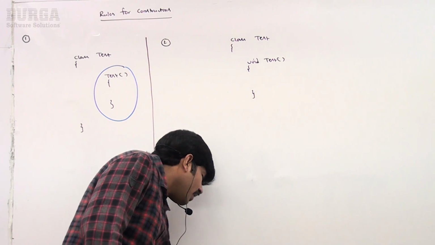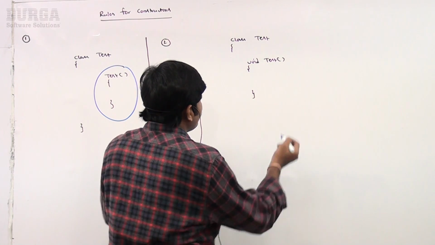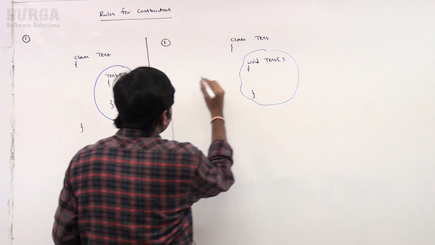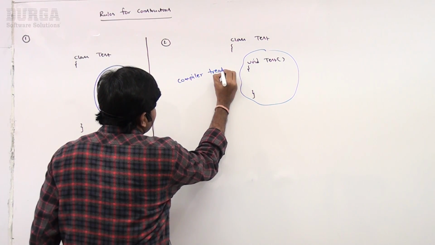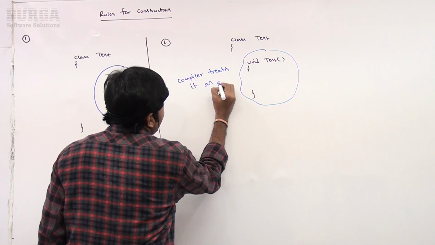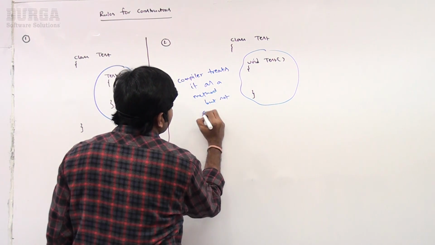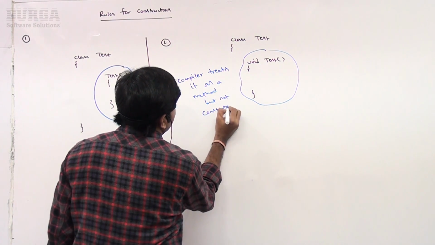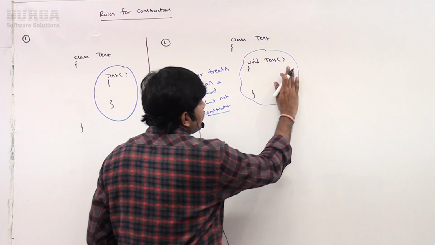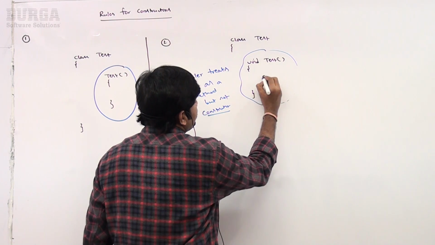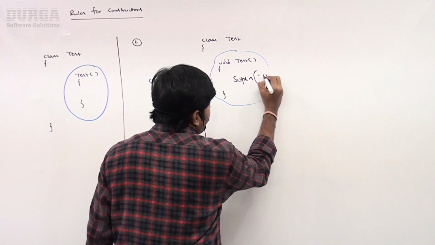So where is the proof? I will explain, don't worry. The compiler treats it as a method but not a constructor. Let me take System.out.println hello.